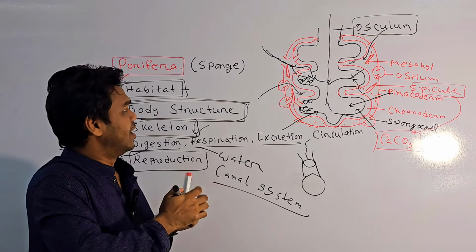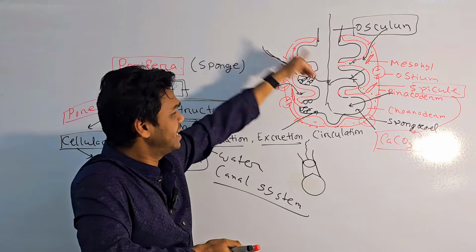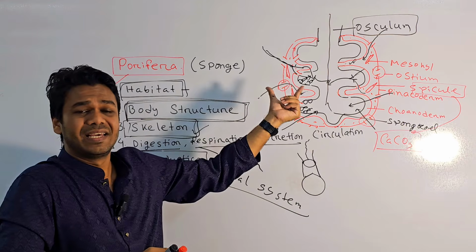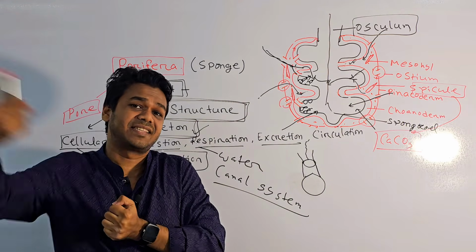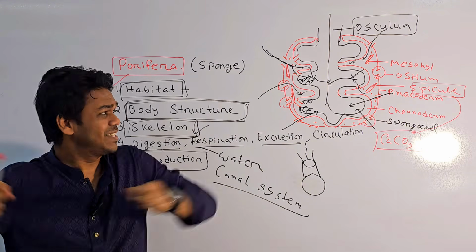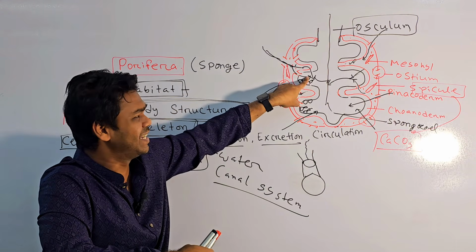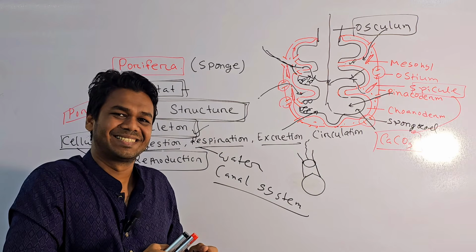That means the incurrent canal, the radial canal, and water enters inside the body through these canals. So these canals help to absorb water inside the cell. First, water is absorbed by the ostium and then moves into the incurrent canal and then the radial canal, and all the cells receive their nutrients and oxygen.